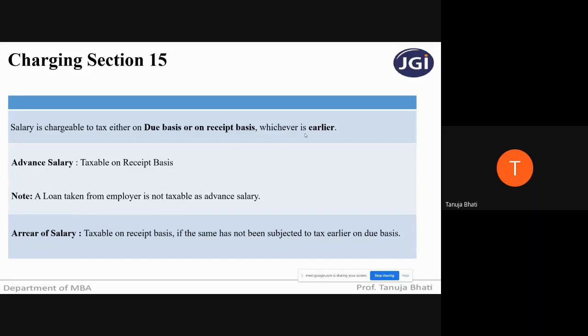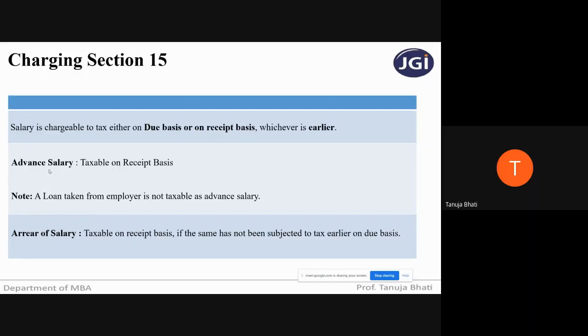Now, you will all ask me, Madam, what if we have received advance salary? What is the meaning of advance salary? Advance salary is nothing but an amount that is received before it is actually due.